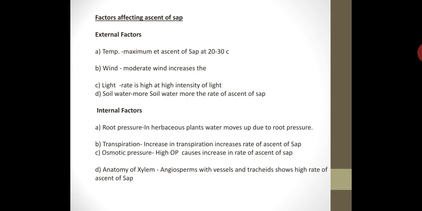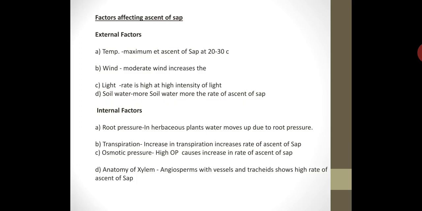In herbaceous plants, early in the morning you will observe what we call dew drops. That dew drops is because of the phenomenon of root pressure. Early in the morning, the water which is absorbed by those herbaceous plants is given out on the margin of the leaves, and what we call dew water is the phenomenon of root pressure. So in herbaceous plants, water moves up due to root pressure. So root pressure is responsible for ascent of sap.